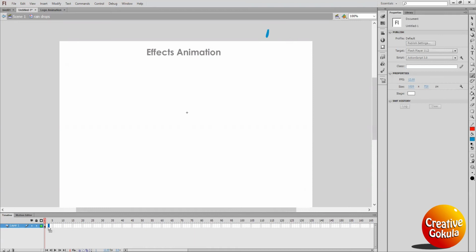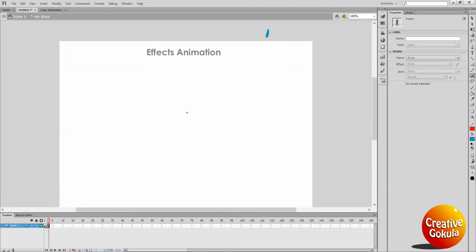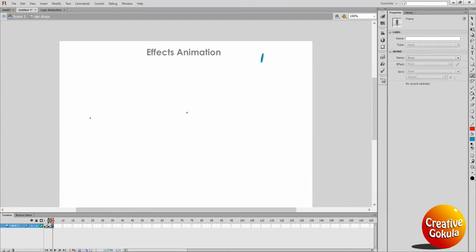Go to the third frame, insert keyframe, open onion skin to see the previous frame. Draw the second. Go to the next, after two frames, insert keyframe and draw a little bit stretched water drop.